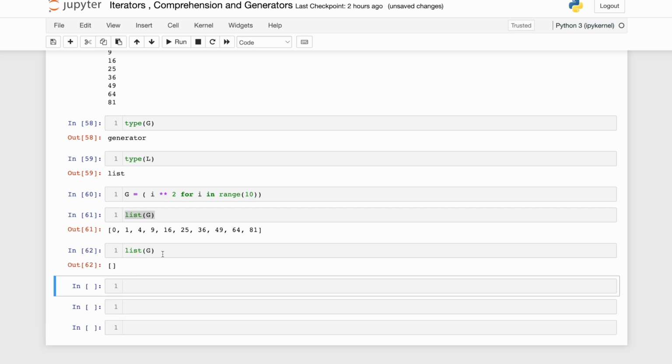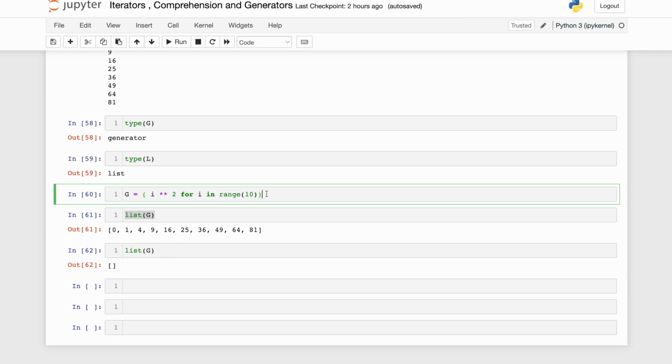What happened over here? Think for a moment. I constructed a generator expression, so a generator object was created. I utilized the generator object in constructing a list out of it. It is one-time use. Friends, remember, the crucial difference between generator and list is that a list can be utilized multiple times. All the things are stored.